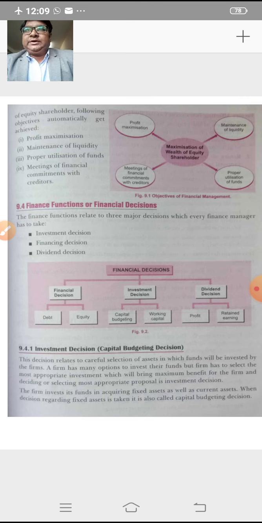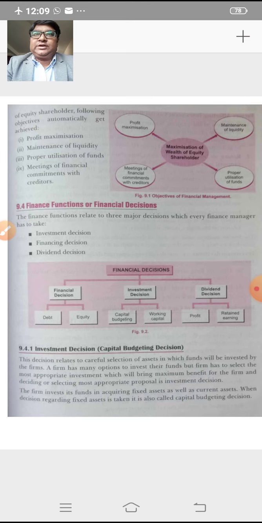As you know, the financial management also decides the size and the composition of fixed assets as well as the current assets. Now, fixed assets and current assets both are required in an organization for smooth functioning.